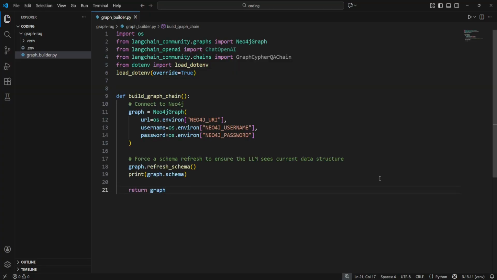Now we instantiate the connection. This Neo4jGraph object does more than just open a socket. Pay close attention to graph.refresh_schema. An LLM is blind to your database structure unless you tell it what exists. This method scans your database, identifies every node label and every relationship type, and formats it into a prompt context. Without this schema injection, the LLM is just guessing at table names. We also print the schema to the console so we can verify exactly what the agent sees.